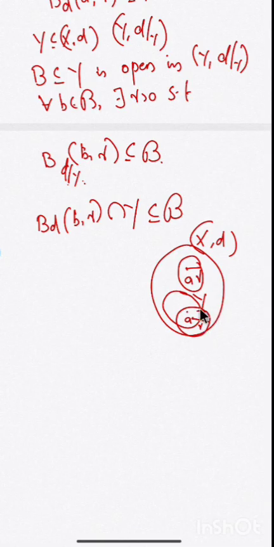Then this open ball may or may not contain elements of Y. If you want to construct B_{D restricted to Y}(a, r), we are just considering the points of this open ball that lie in Y. So this is nothing but the intersection of the open ball with the set Y. So I can write that B_{D restricted to Y}(b, r) is contained in B means B_D(b, r) intersection Y is contained in B. Okay, you have to remember all this representation to prove this theorem. Now back to the proof.